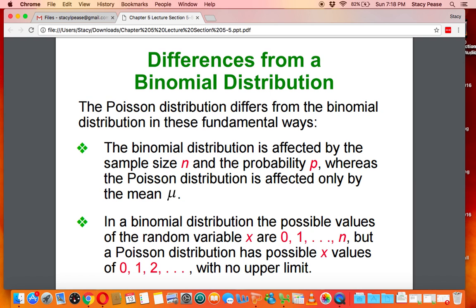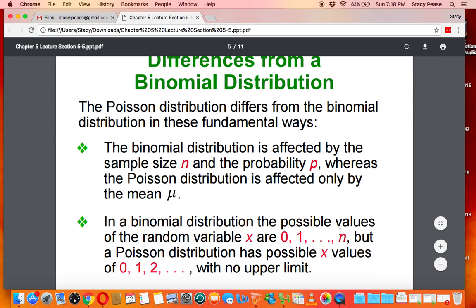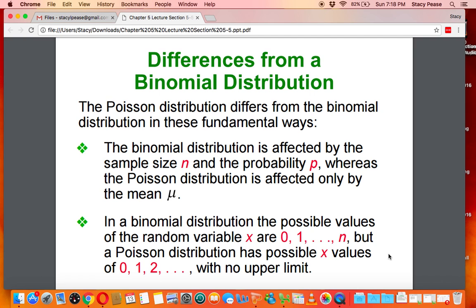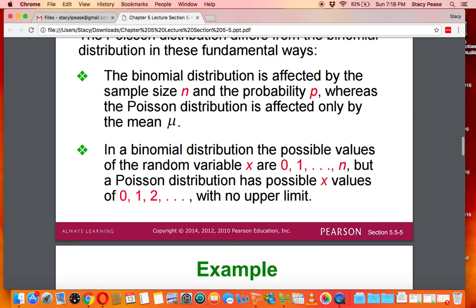If you look back at the equation, you'll see why. In a binomial distribution, the possible values of the random variable x are 0, 1, and so on, up to whatever your n is, the maximum number of trials that you had. But in a Poisson distribution, the possible values of x don't have the upper limit because they are not limited by the sample size n, because again, n doesn't factor into the equation.